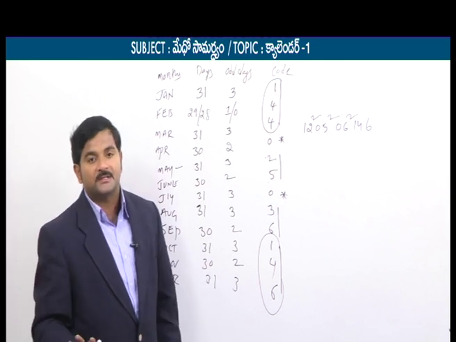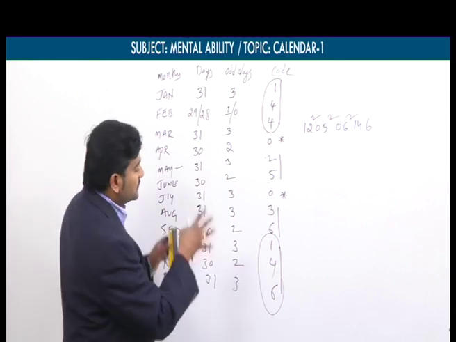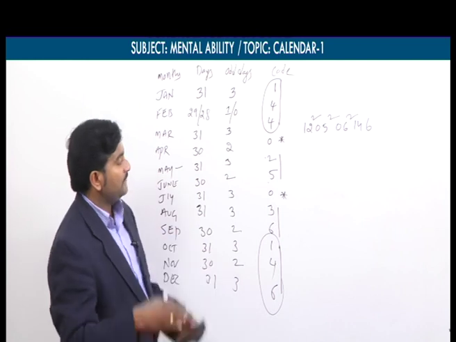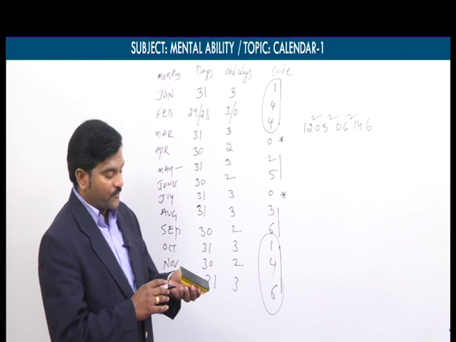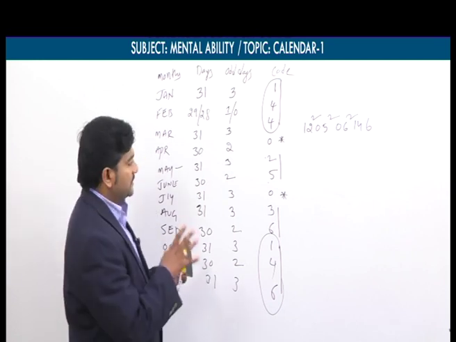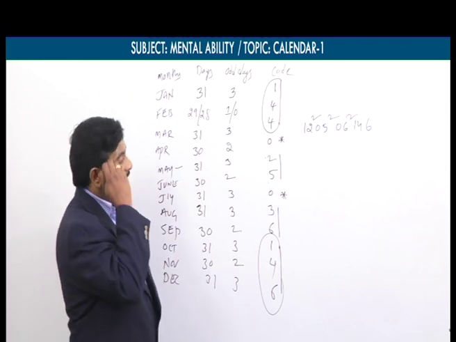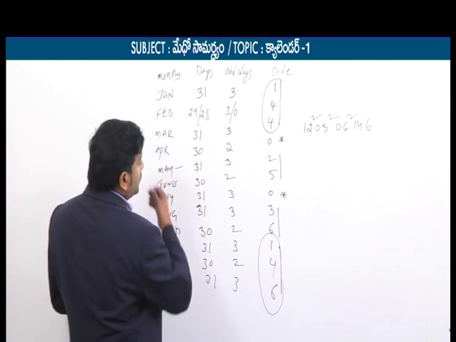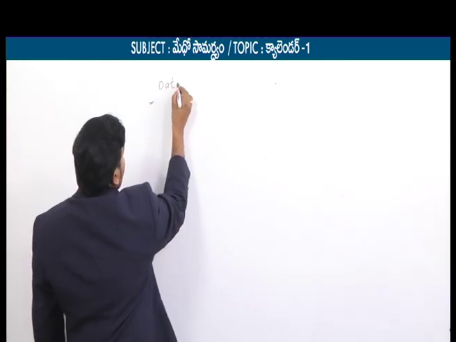That's it. So if you have an idea about day codes, century codes and these month codes, we have one small formula. Based on that formula, we can solve around 3-4 types of problems in this calendar part. So now we'll focus on that formula. Just learn these 12 month codes carefully. Then only will you get a good command of this topic. Now we'll focus on the formula. First we have to take the date.